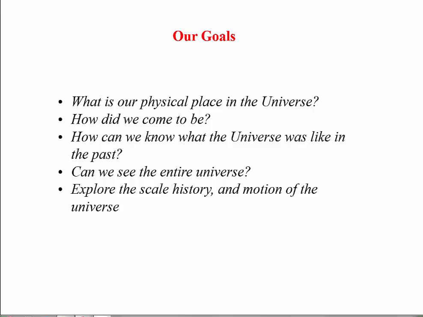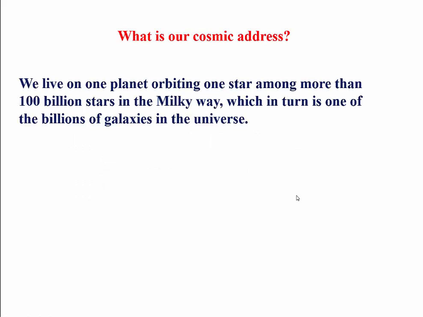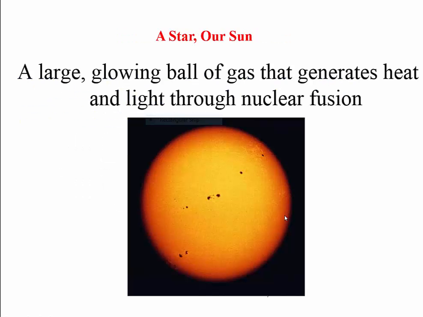A good way to start an astronomy course is to describe our address. Well, of course, we live on the Earth, a planet orbiting the Sun. That is a large glowing ball. That is our Sun. And what is it made of? It's made of all kinds of gases. We will talk about this. We have a whole chapter on this.